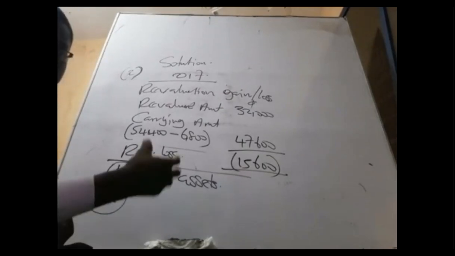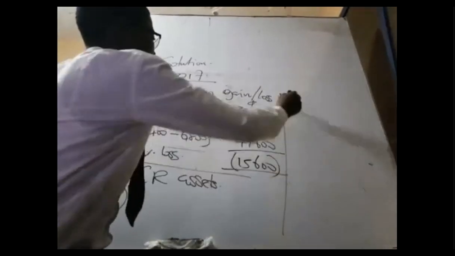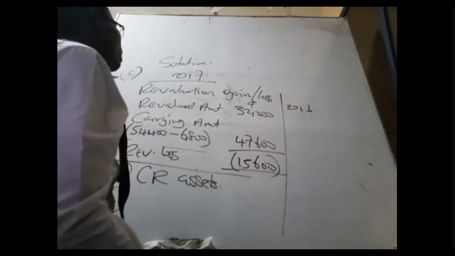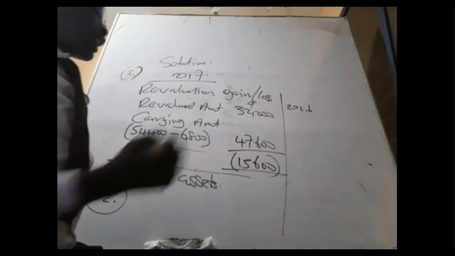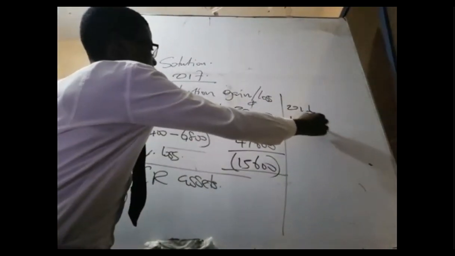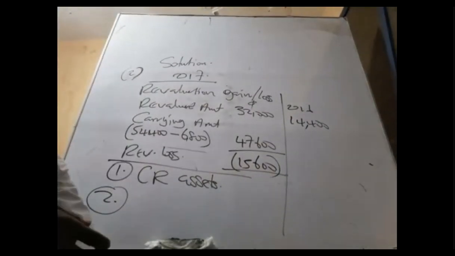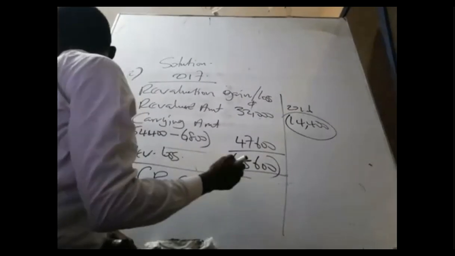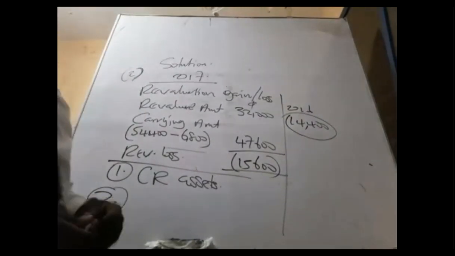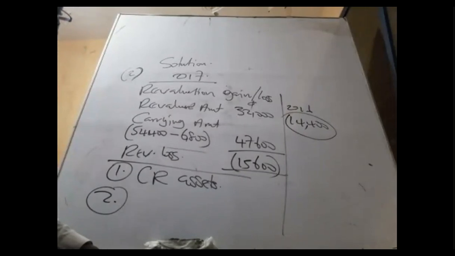So let's check whether there was a previous gain. The same asset, 2016, they had a gain of 14,400. And today they've incurred a loss of 15,600. Until this loss or this gain is cleared, they cannot tell themselves that they've made a loss.